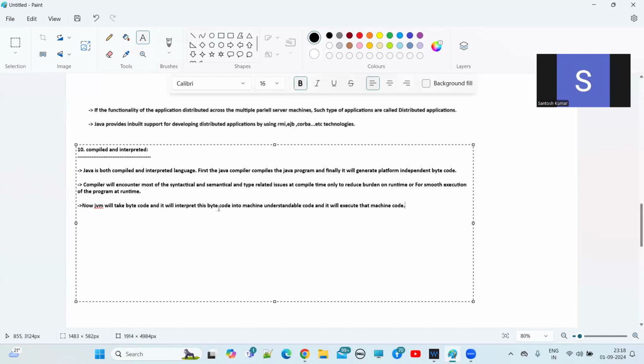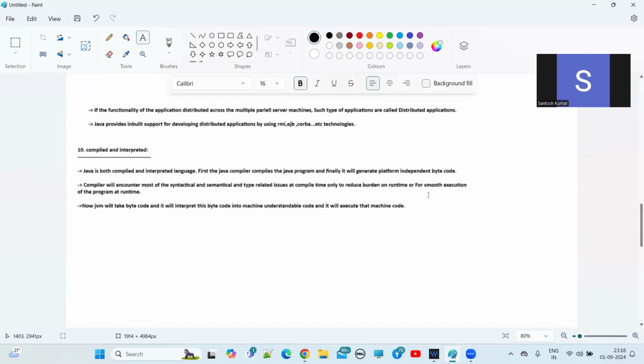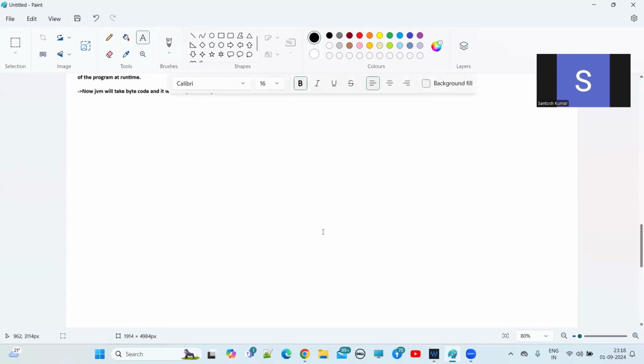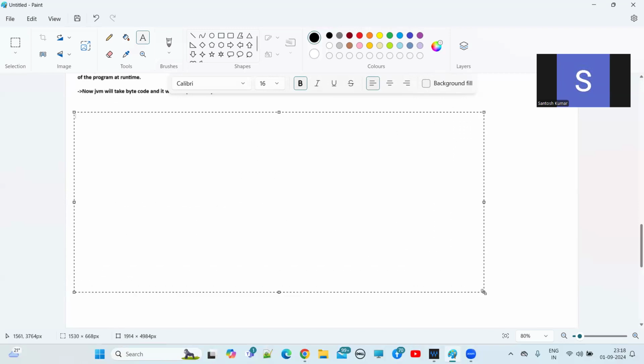So this is the compiled and interpreted feature. Now we will go to another feature. What is the other feature, guys? Java is high performance.